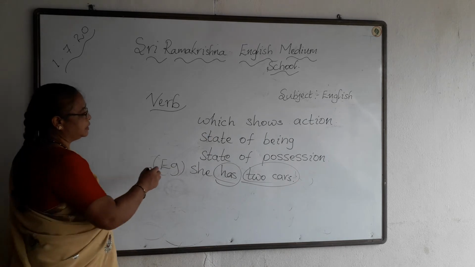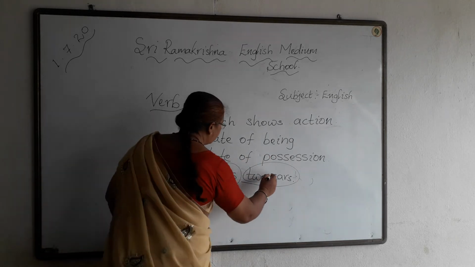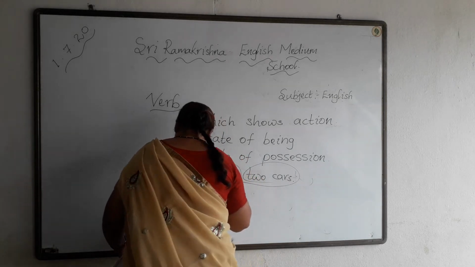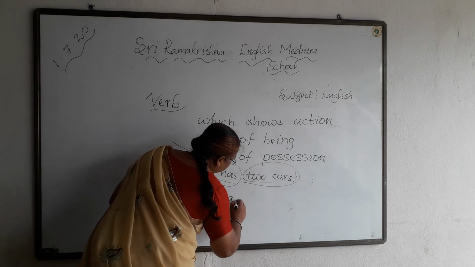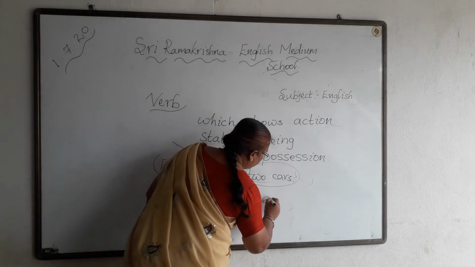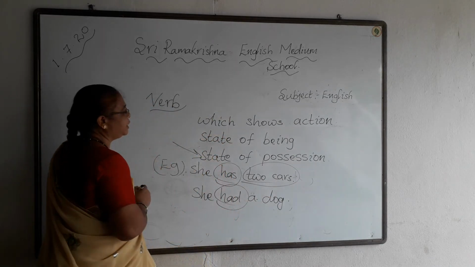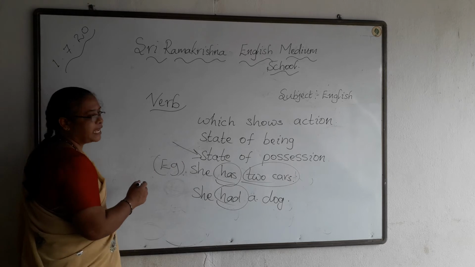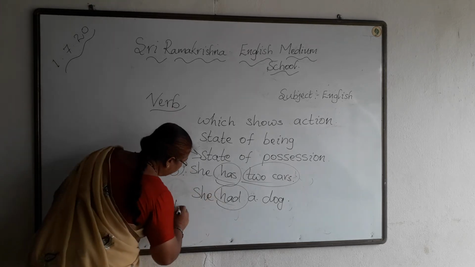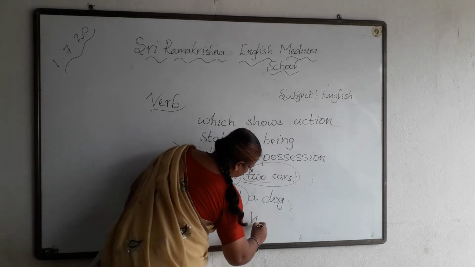Next one, she had a dog. State of possession. The state of possession comes in the form of has, had, have, etc.